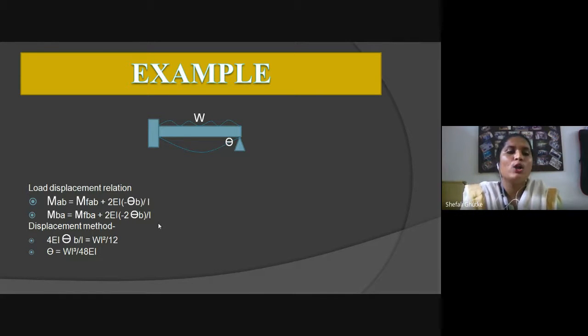First, you have to apply the load displacement relation, which is the moment about AB equal to the fixed end moment of AB plus 2EI multiplied by minus theta B divided by L. And for BA it is equal to the fixed end moment about BA plus 2EI multiplied by minus 2 theta B divided by L. After solving this moment, you have to apply the next formula.